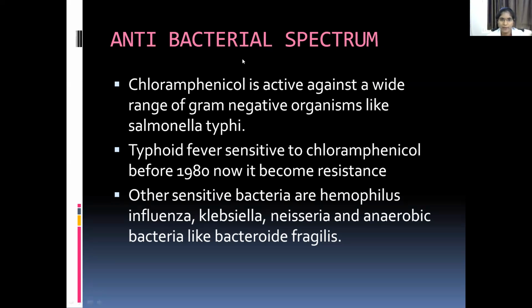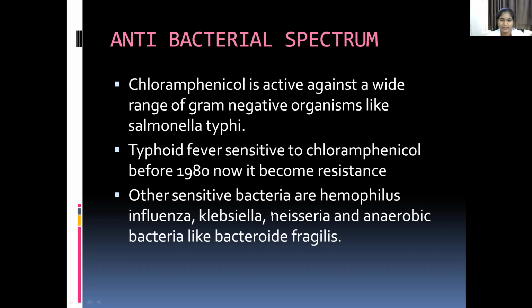Coming to the antibacterial spectrum, chloramphenicol is active against a wide range of gram-negative organisms like Salmonella typhi, which causes typhoid fever. It was sensitive to chloramphenicol before the 1980s, but now it has become resistant.